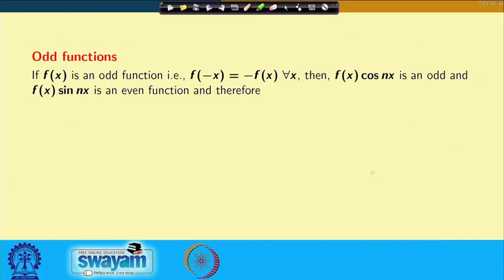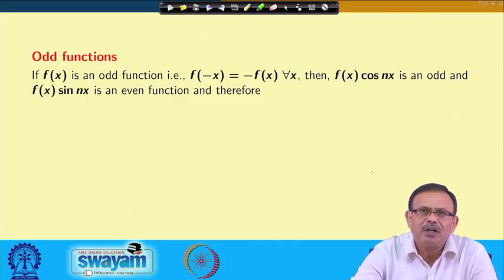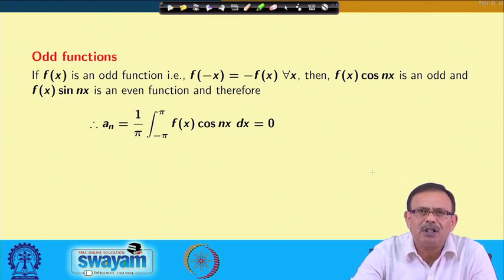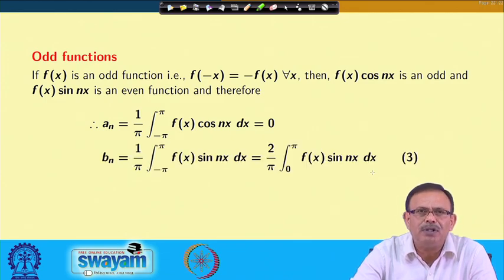For the odd function, as you know, f(-x) equals -f(x) for all x, then f(x) cos nx is an odd function and f(x) sin nx is an even function. So your a_n equals 1/pi ∫ from -pi to pi of f(x) cos nx dx, where f(x) cos nx is an odd function, so the value of a_n will be 0.